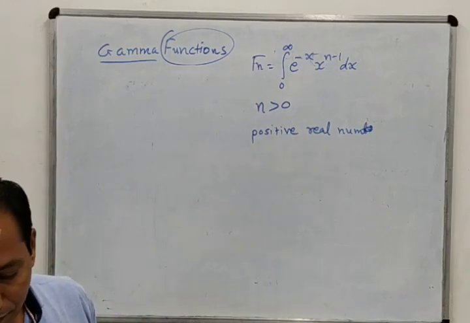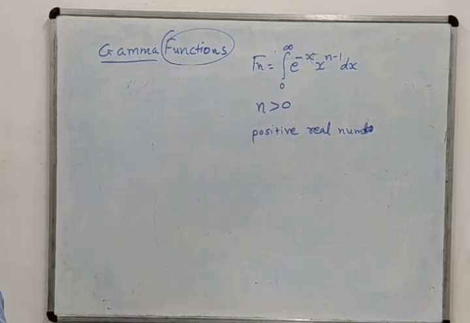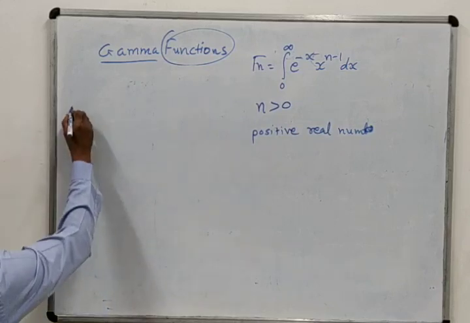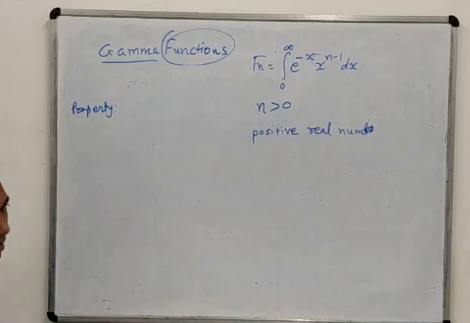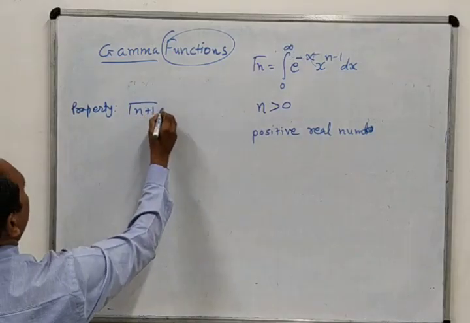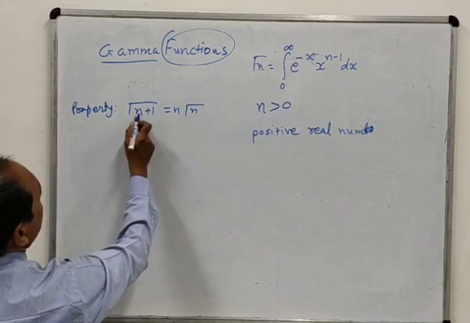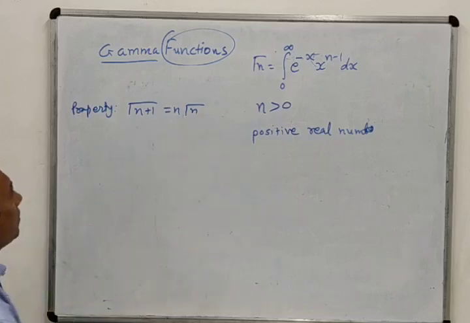Okay, now let us see the properties of gamma n. So the first property is that gamma n plus 1 equal to n gamma n. So here you can see that I have extended the line up to 1. Okay, so we will prove this one, and this is very easy to prove.